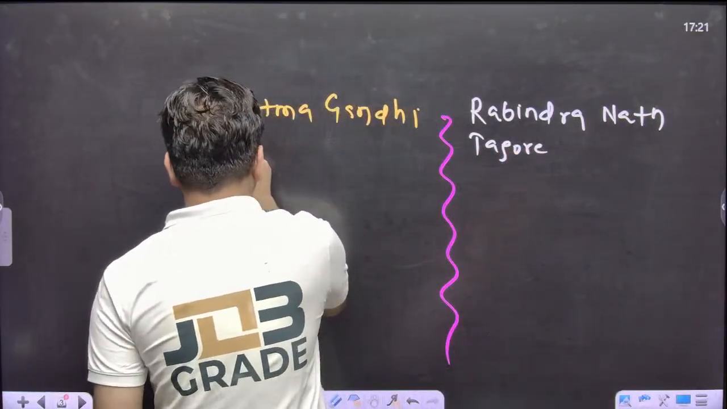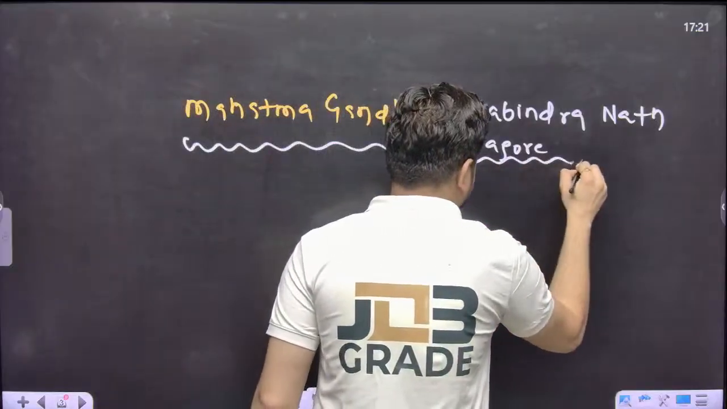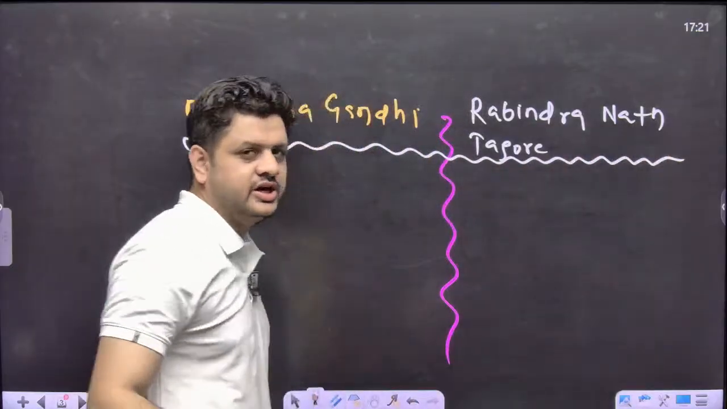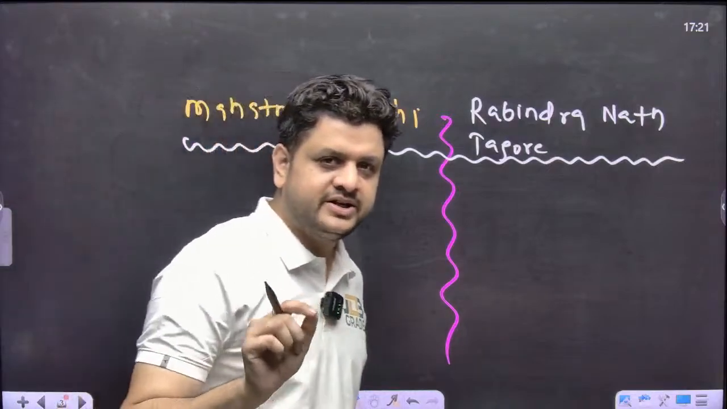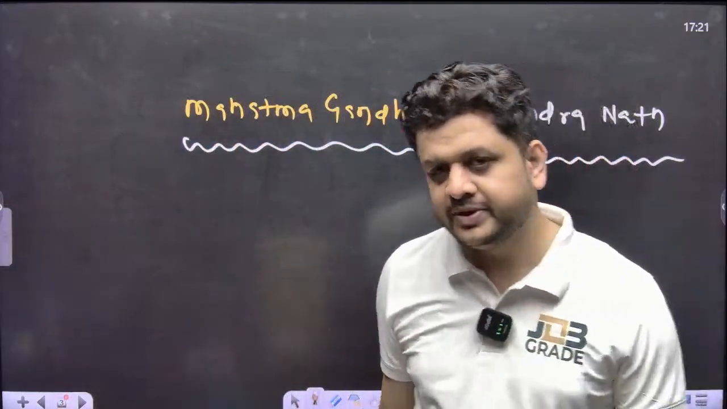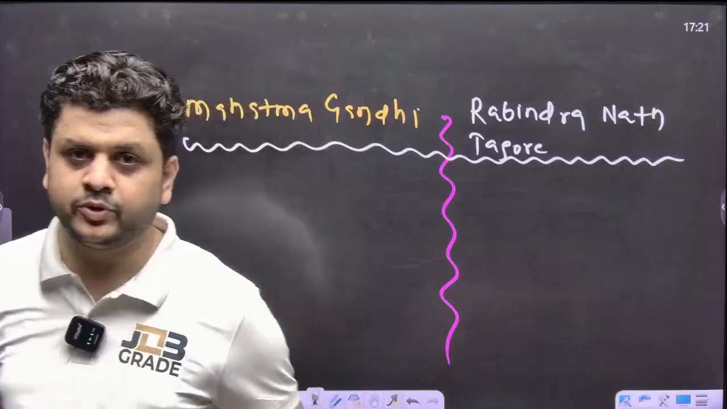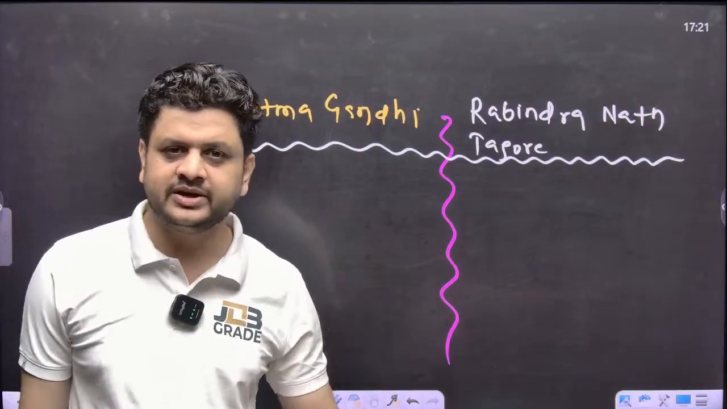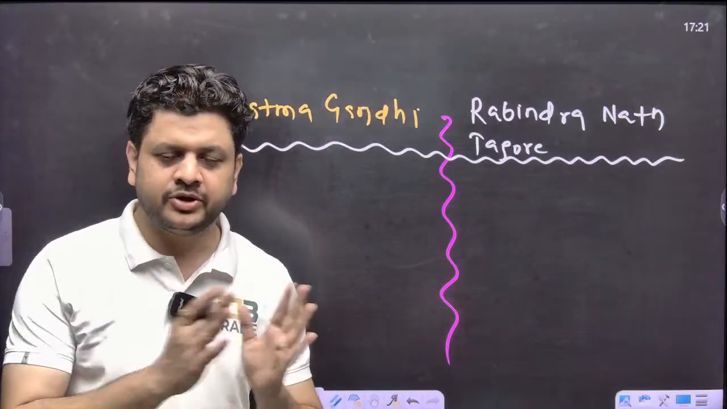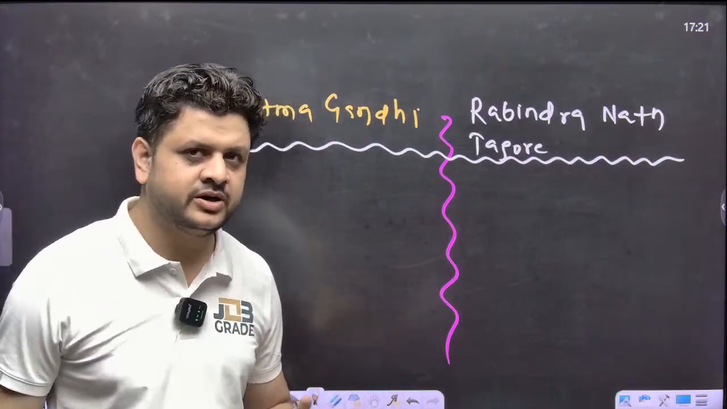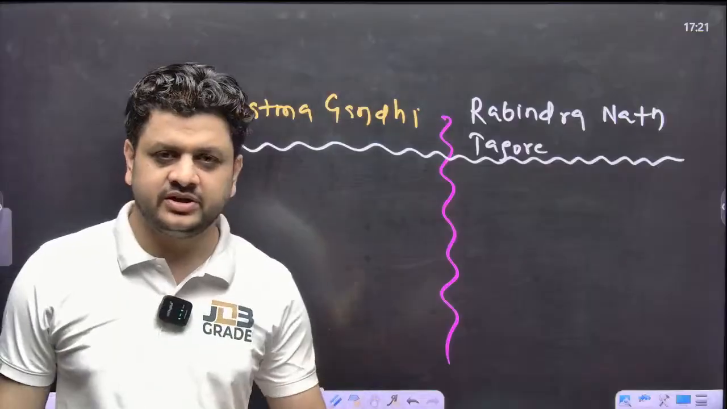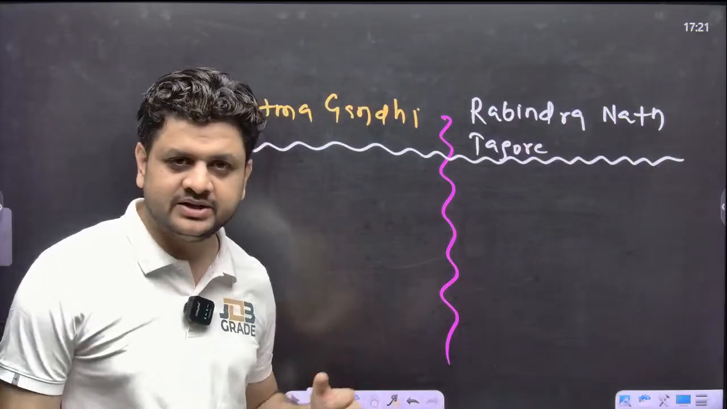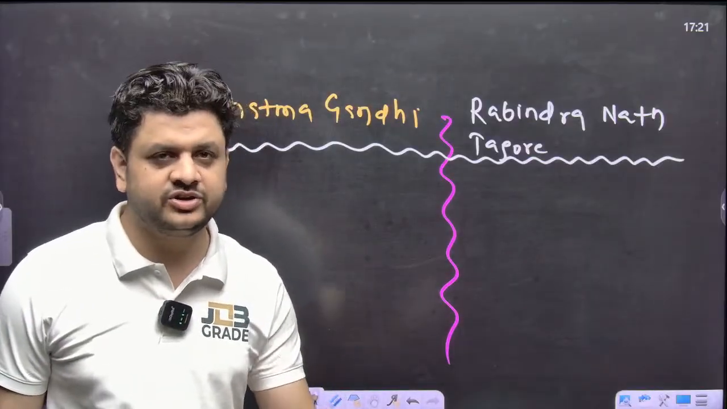Both of these personalities impacted modern Indian history a lot. Why? Because of their unique approach, be it socialism, education, nationalism, the poetry skills of Rabindranath Tagore, or the essay writing and letter writing of Mahatma Gandhi. They impacted modern Indian history a lot.